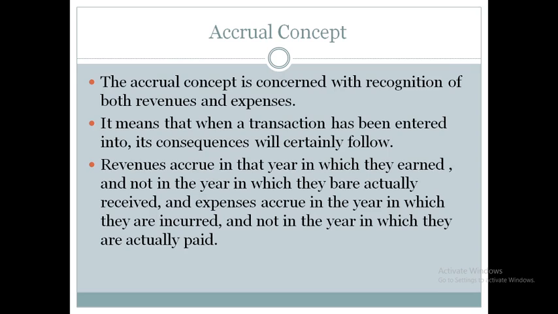Suppose this month is April, so in the month of April we need to pay the salary. Due to some reasons we are unable to pay that salary in April. We are going to pay that salary in May. So whether that salary expenditure should be treated as expenditure of April or May, it should be considered as the expenditure of April, because in that month only it has been accrued.